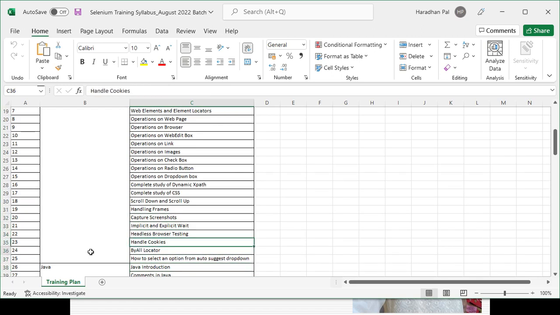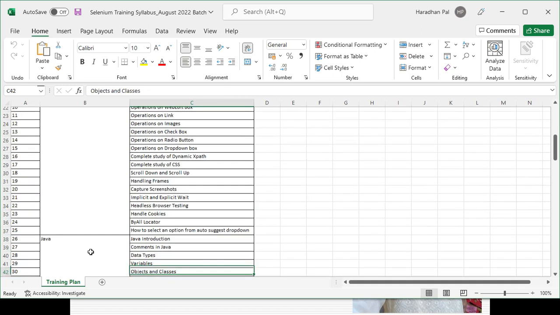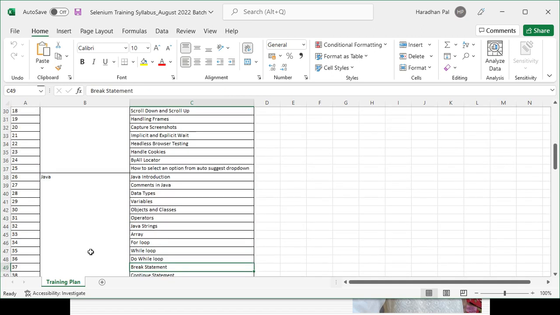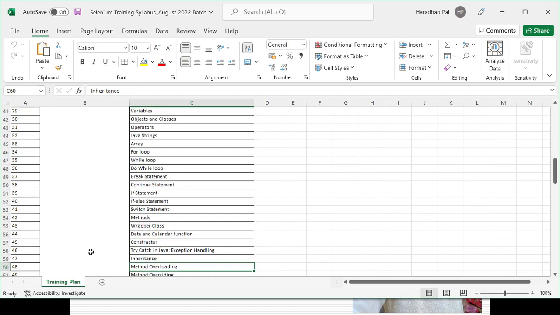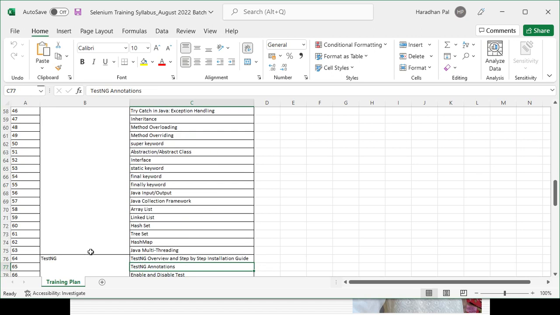Then from the Java part, basic and advanced Java will be covered: different loops, different kinds of conditional statements, methods, different wrapper classes, the OOPs concepts of Java, different keywords in Java, Java input output operations, the Java collection framework, and Java multi-threading.